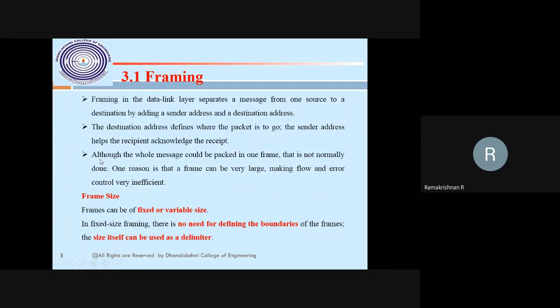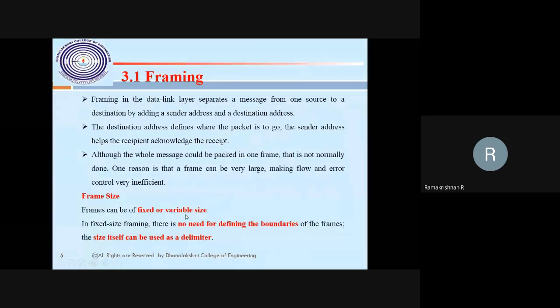That is normally not done, because the frame size may be fixed or variable. What is frame size, fixed size or variable size? For a fixed size frame, there is no need for defining the boundary, because every frame has the same size, say 2 MB. After 2 MB, 2 to 4 is another frame. After 4 to 6, 6 to 8, another frame. 8 to 10. So there is no need to define the boundary.